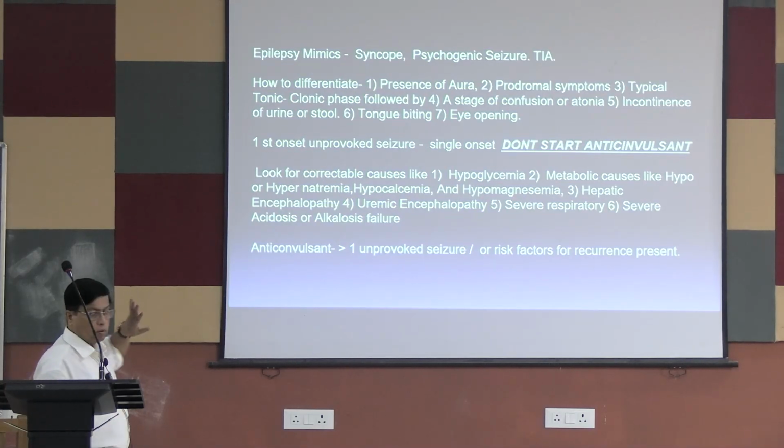The epileptic mimics. What mimics epilepsy? I have already introduced syncope. Syncope is a sudden loss of consciousness. There is no tonic-clonic phase, no post-ictal confusion, tongue biting, or involuntary passage of urine and stool in syncope.